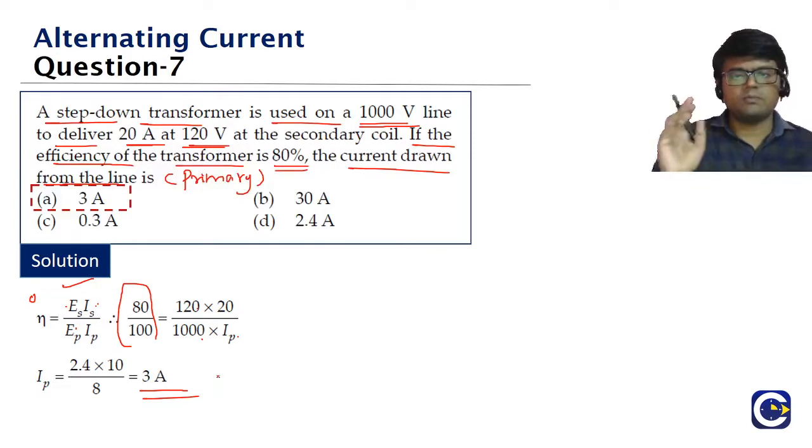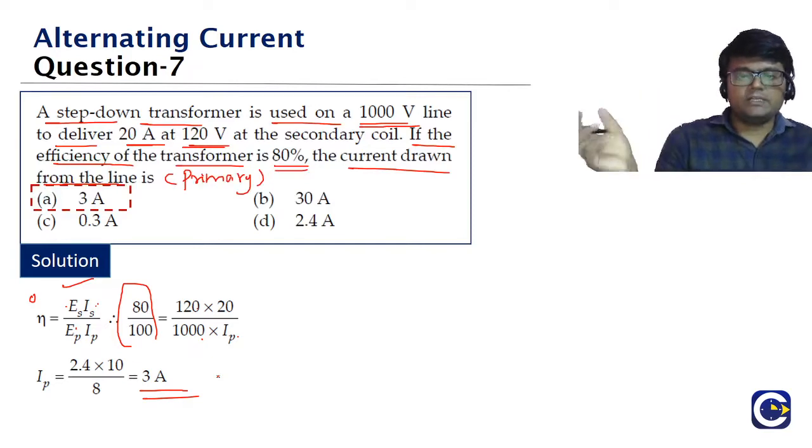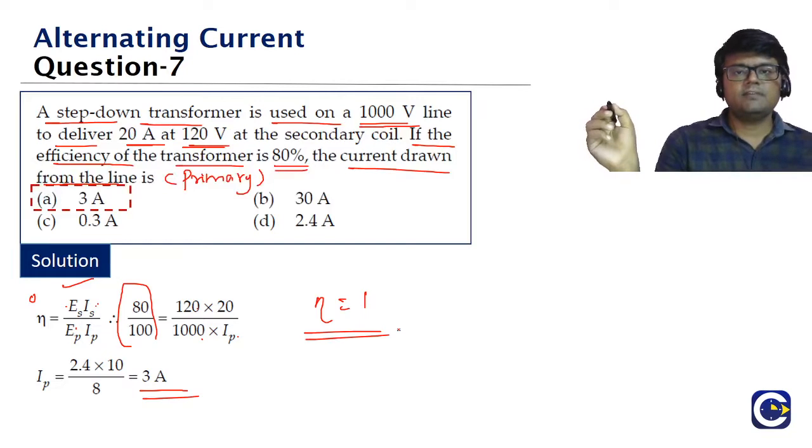So this formula we have to remember guys, it's an important one. What is the efficiency factor? It will be equal to power output by power input. And if we assume that there is no power loss at all, the efficiency factor will be equal to 1.